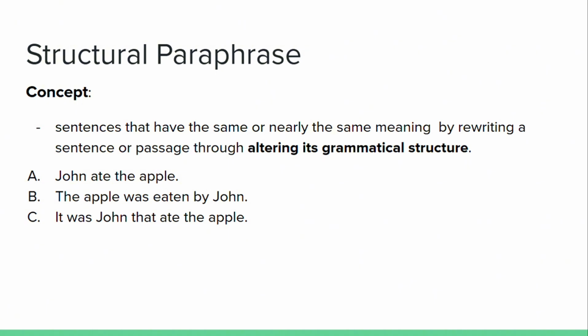Sentence A, John ate the apple. Sentence B, the apple was eaten by John. And sentence C, it was John that ate the apple.